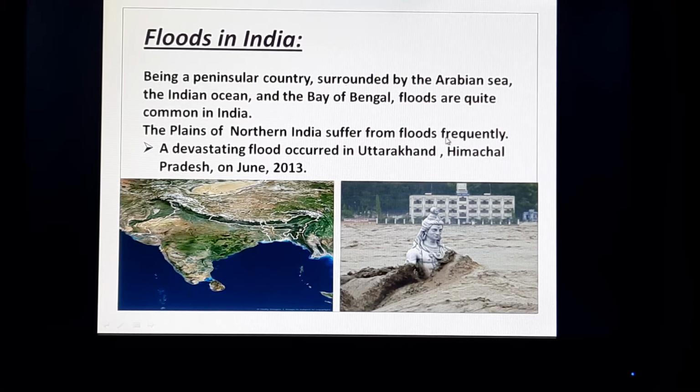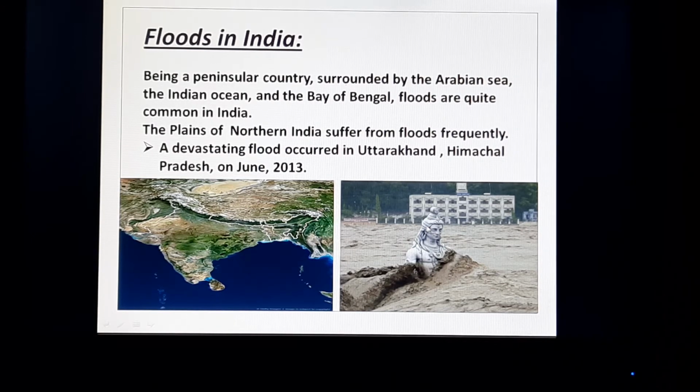You can see here the plains of northern India suffer from floods frequently. A devastating flood occurred in Uttarakhand, Himachal Pradesh in June 2013. You can see here is the image of the Uttarakhand flood. A very devastating and violent flood occurred in that region due to landslide or heavy rainfall, and it's a high altitude region, though that region was flushed out due to that heavy flood.